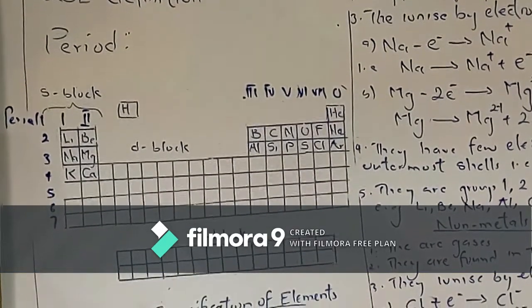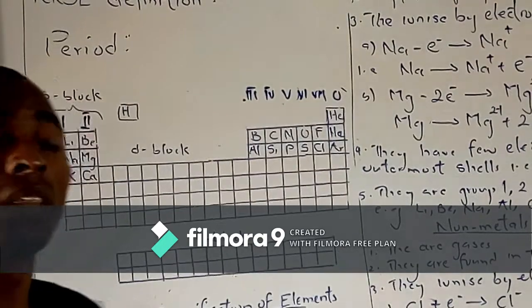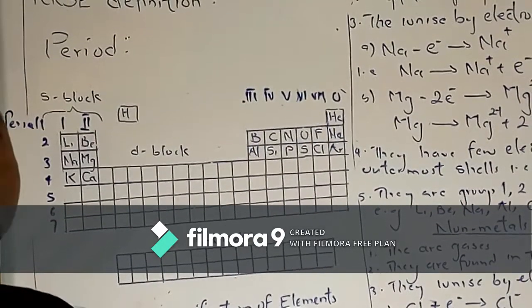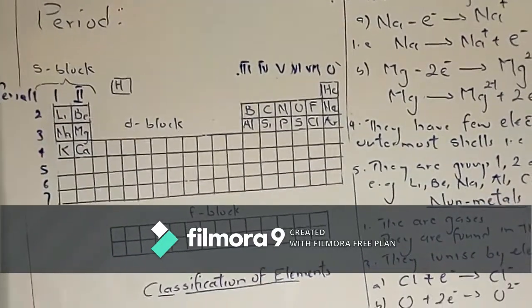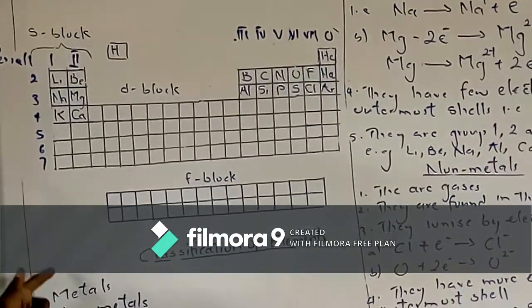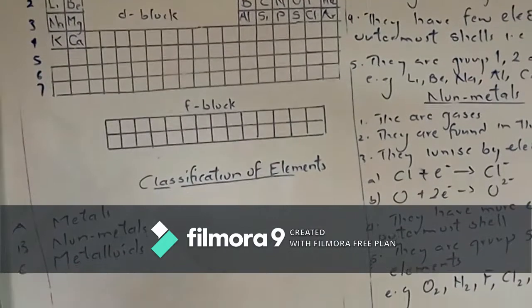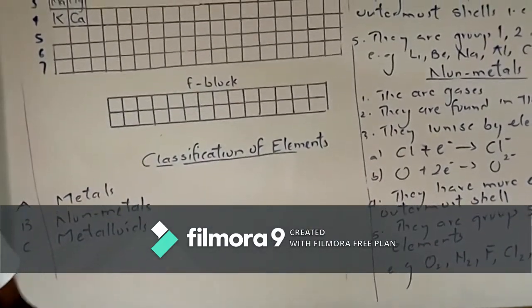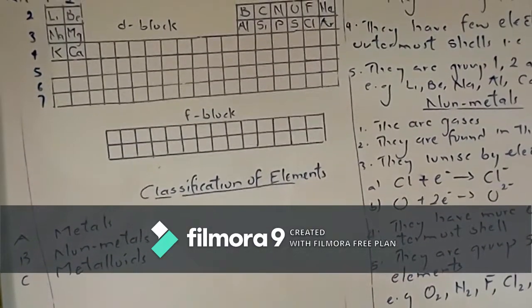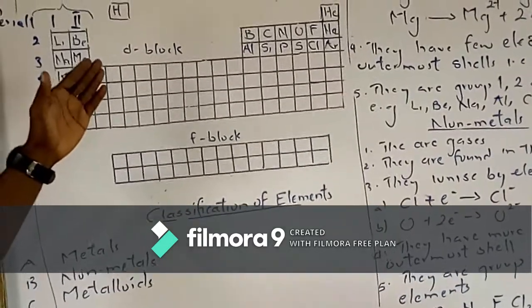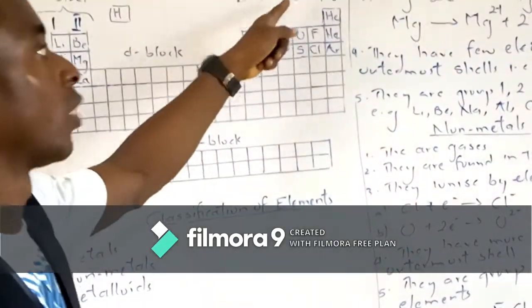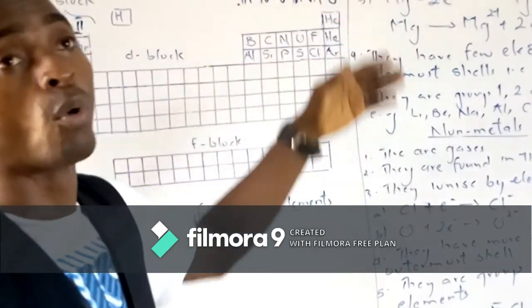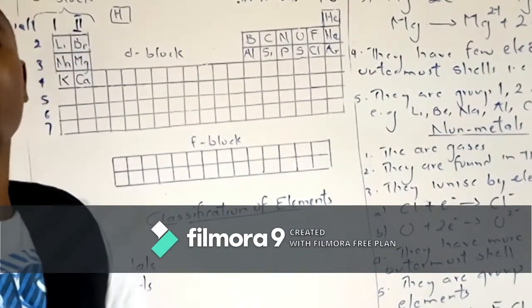Now let's look at classification of elements. There are different ways of classifying elements. Elements can be classified as metals, non-metals, and metalloids. That's one way. Another way of classifying elements is using the group: Group 1 element, Group 2 element, Group 3 element, Group 4 element, Group 5 element, Group 6 element, Group 7 element, and Group 0 element.